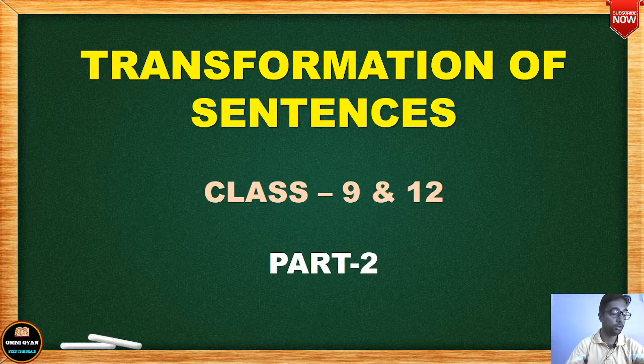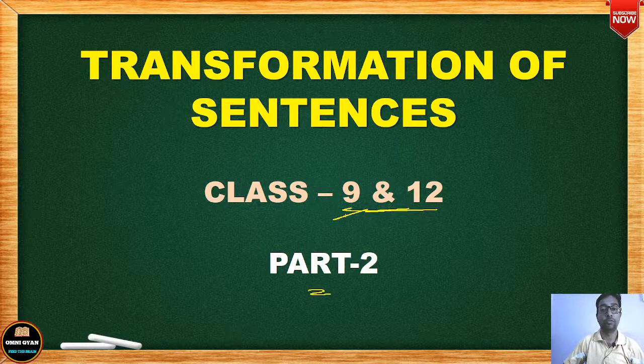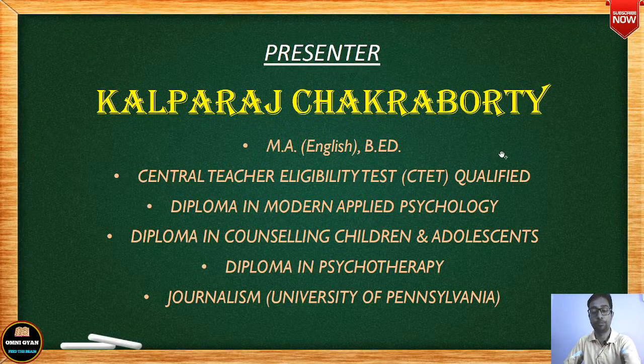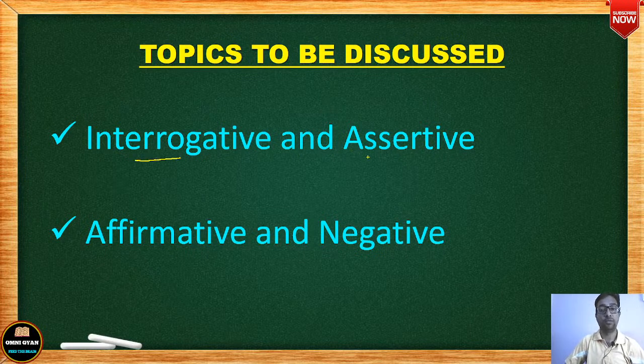Almost 11:30. Okay, so transformation of sentence, important for classes 9 and 12 under the Meghalaya Board of School Education. And this is part 2 of the video. And in this video, what will be the topic of discussion? The topics to be discussed in this video will be interrogative and assertive.